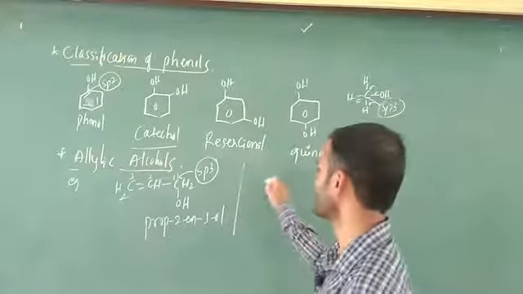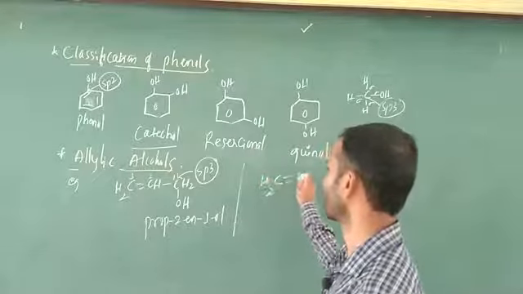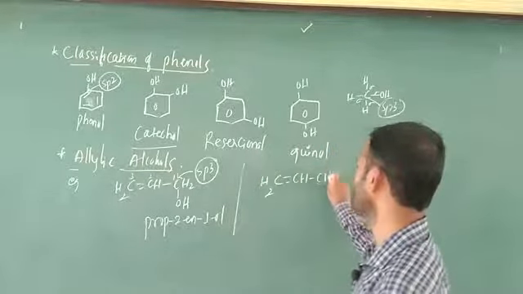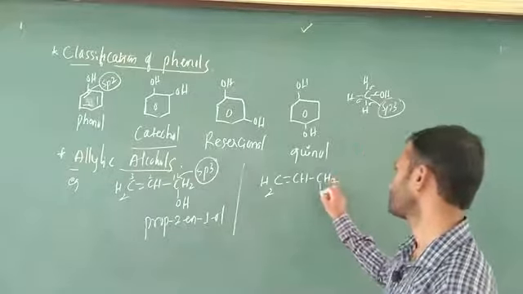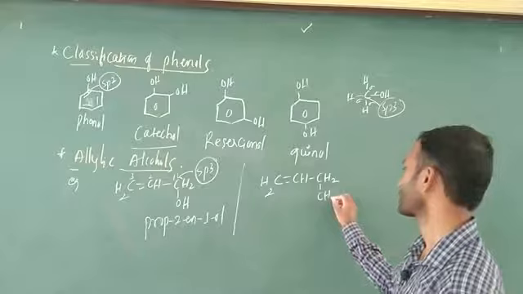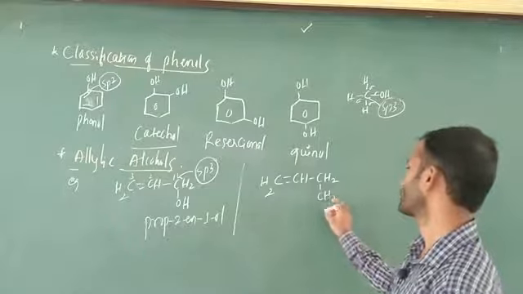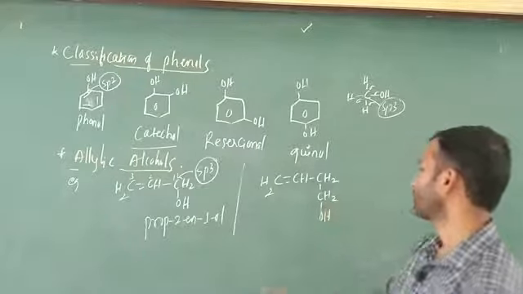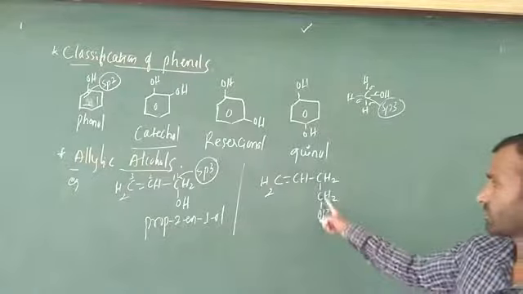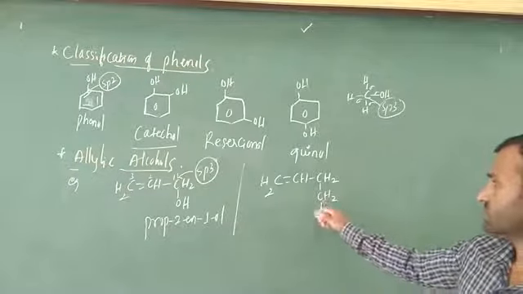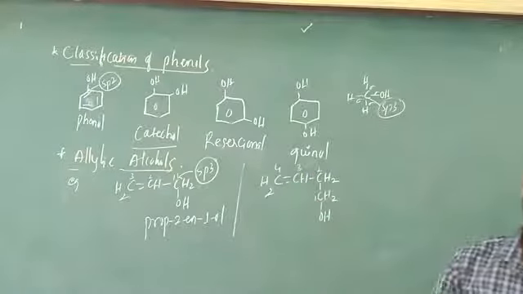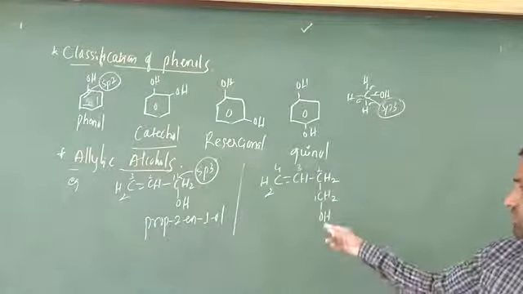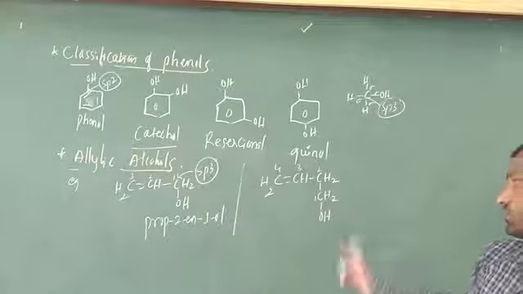The next one is CH2 double bond CH, then CH2, and this one is OH. Is it clear? All the carbons satisfy the valency. This is 1, 2, 3, 4. How many carbons are there? 4 carbons. It is the same definition, but this is not possible.